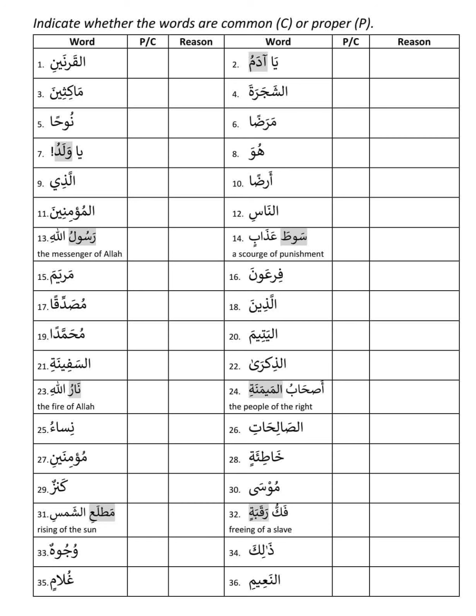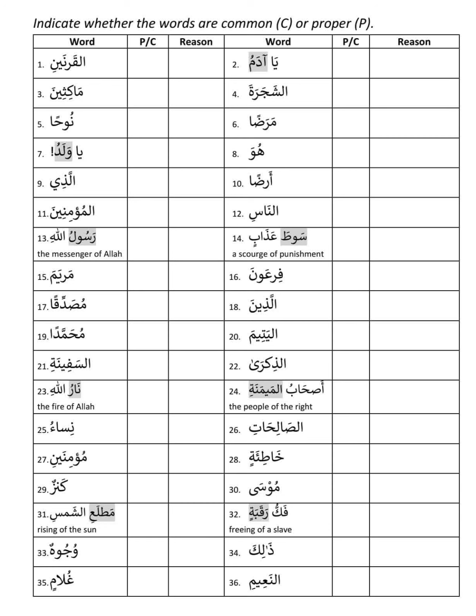Al-Karnaini. It is proper. Why? The reason? Because Al is there. The highest reason for an ism to be proper is that Al is there. That's the highest reason. All others are very minor. So if Al is there, just close your eyes and say it is proper. Second one is Ya Adamu.